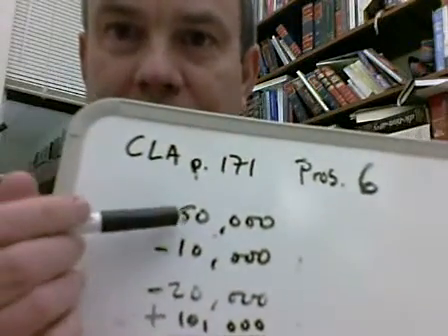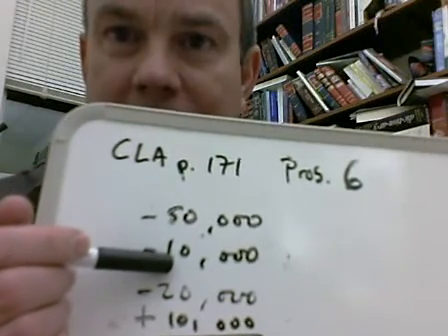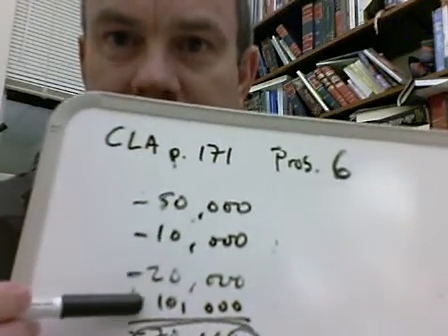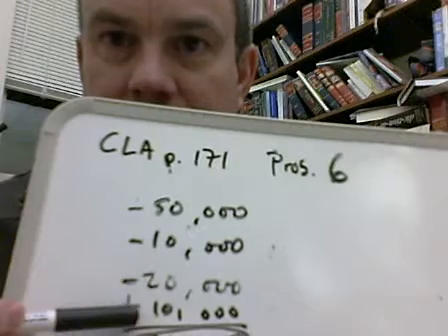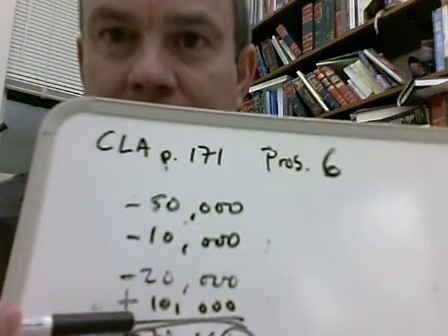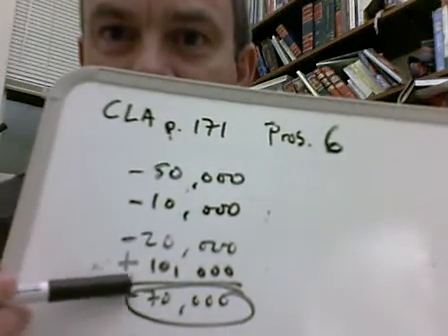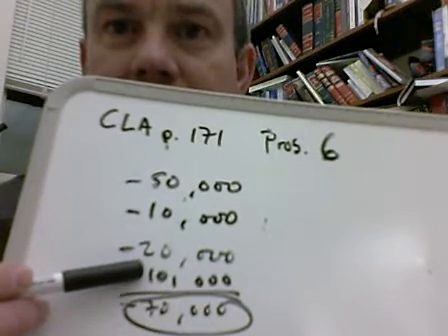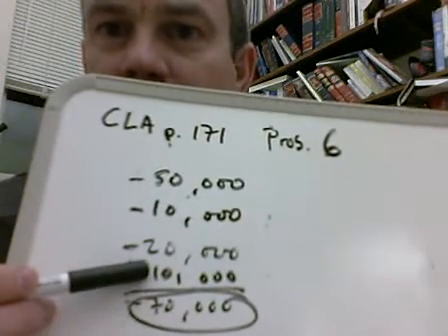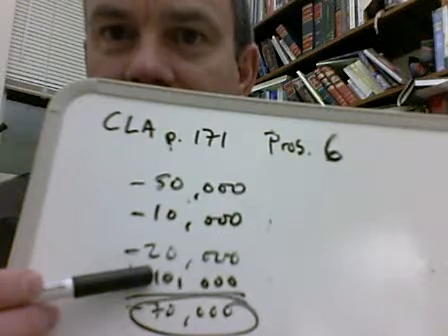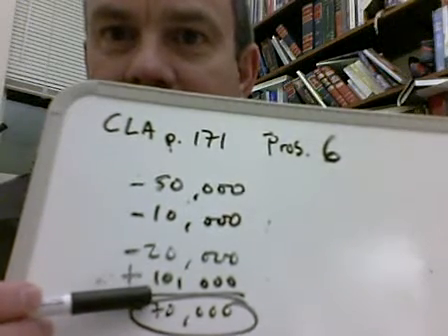So if we give him back the $50,000, if we give him back the $10,000, and if we gave him the full 20, he'd be overcompensated, because he would never have purchased these had the contract not happened. So we should give him $10,000 there.